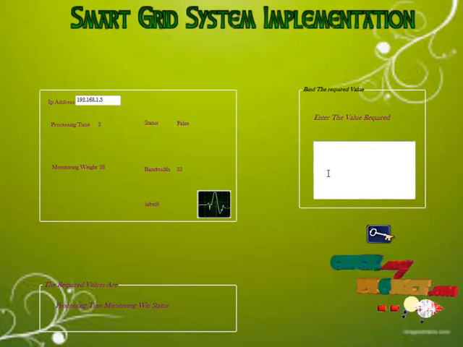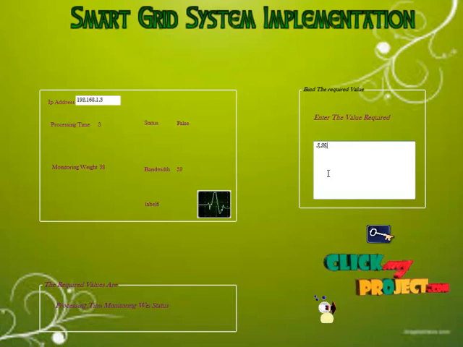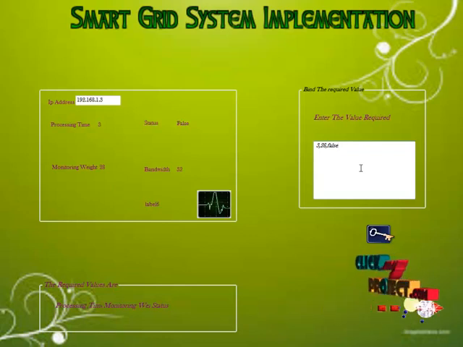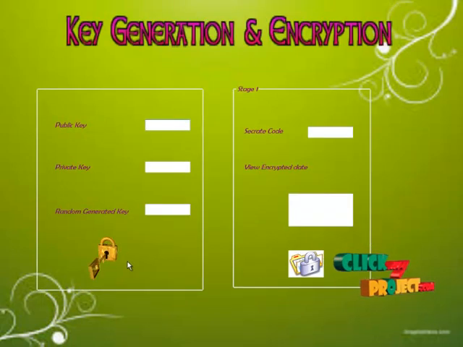Smart grid is going to process this information for a user, that is the processing time as 3, the monitoring weight as 28, and the status as false. And this information will be passed to the different layers of network. When this information is passed to different layers of network, it should not be hacked by any users. So the information should be in an encrypted format. Also the key will be generated in a secure manner. Now I am going to encrypt this process, and the key is going to be generated.